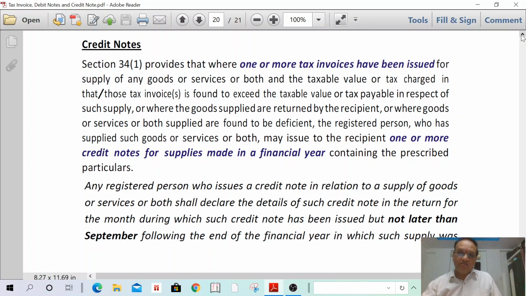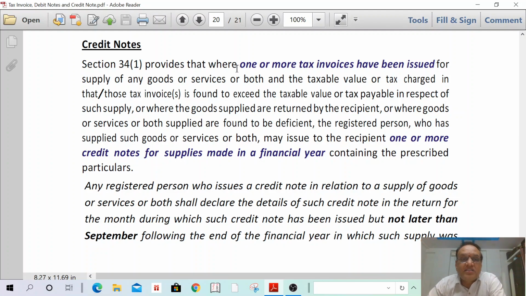credit note. And second one, if the goods sent by the supplier are not accepted by the recipient due to defect of such material. If any material sent by the supplier is not acceptable to the recipient because of defect in such material, he can return back such material. In such a case, the supplier has to issue a revised tax invoice. I can read for your better understanding.